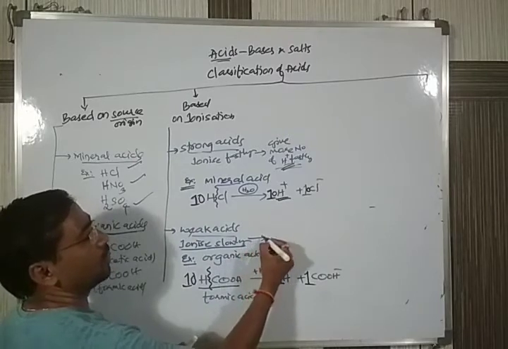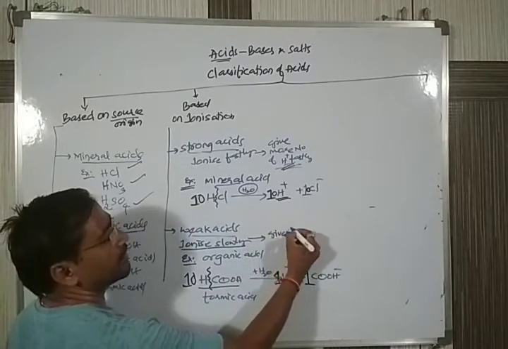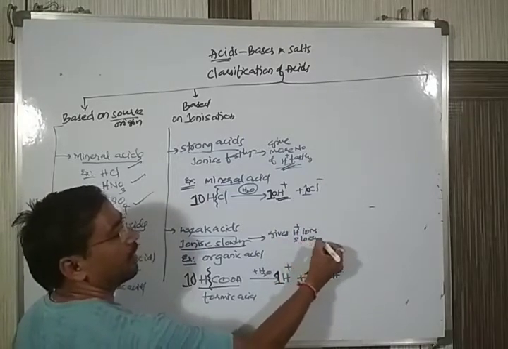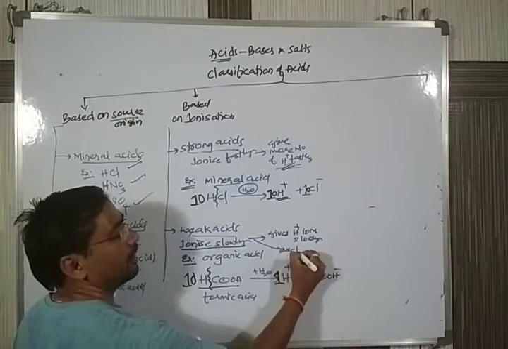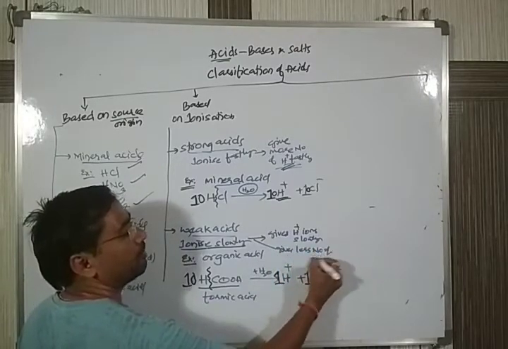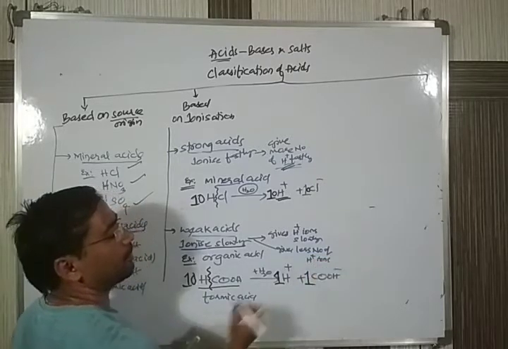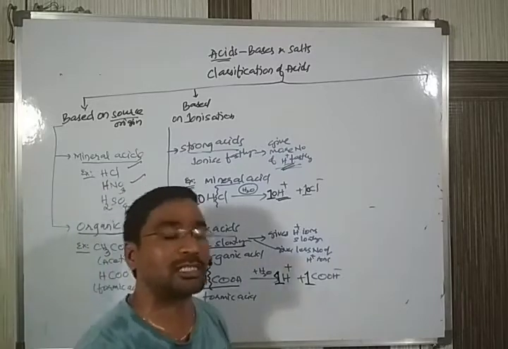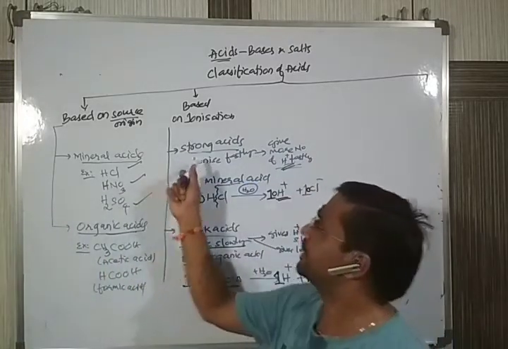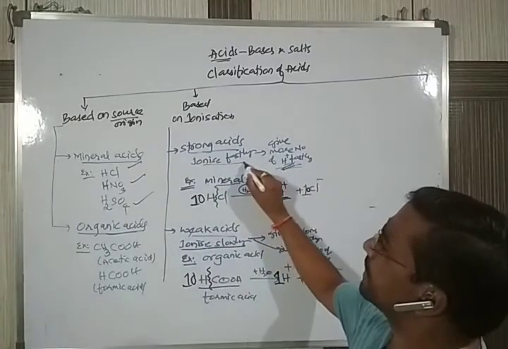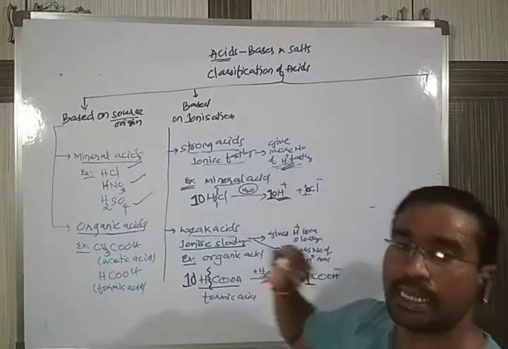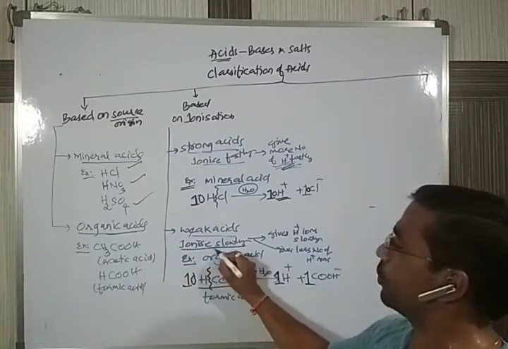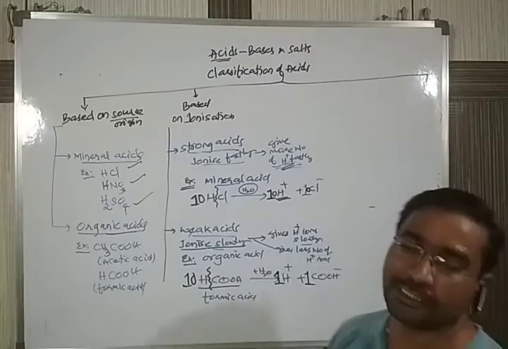The substance which ionizes slowly and gives H plus ions slowly, or gives a less number of H plus ions, is called a weak acid. So you can remember the definition. If anyone asks what are called strong acid and weak acid: any acid which ionizes fast and gives more H plus ions is called a strong acid. Any acid which ionizes slowly and gives fewer H plus ions is called a weak acid.